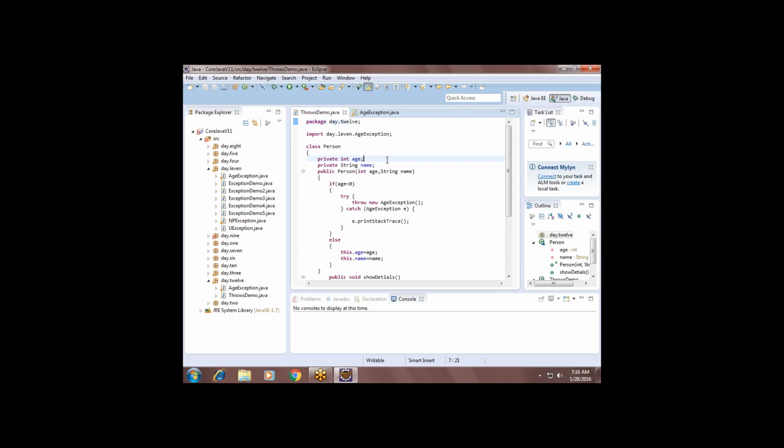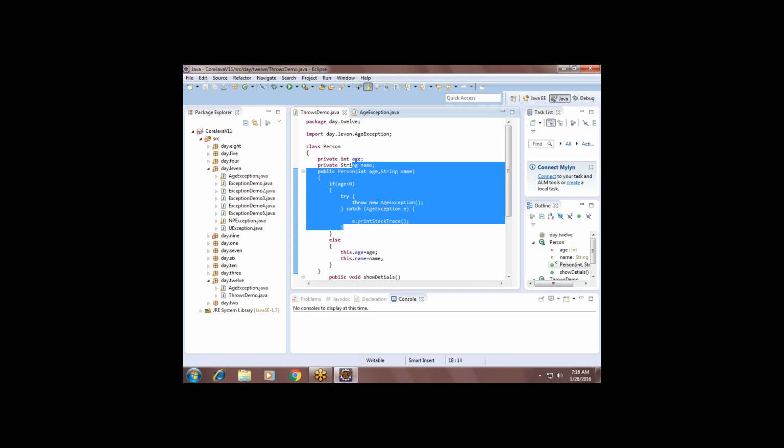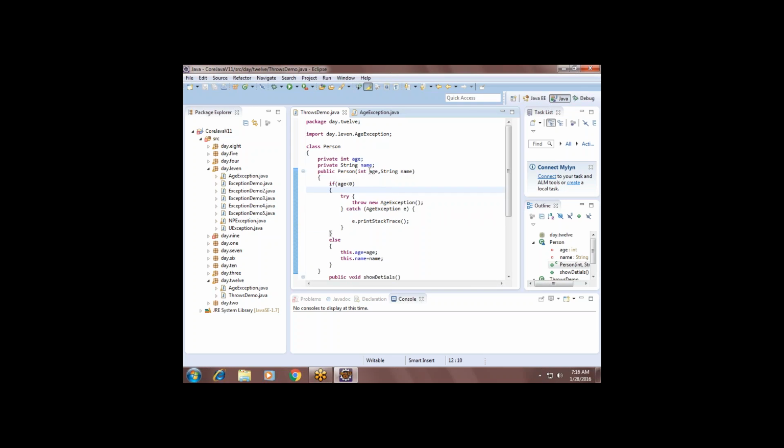Here, if you observe, I am handling the exception right here, putting a try catch block and handling here only. But in some cases we don't need to handle in the same position; we need to send the exception to be handled in the parent or caller.